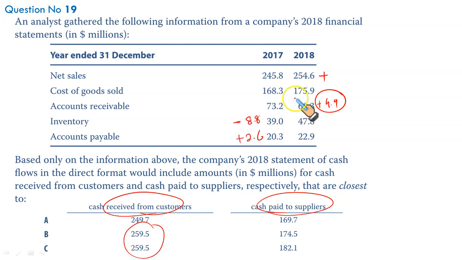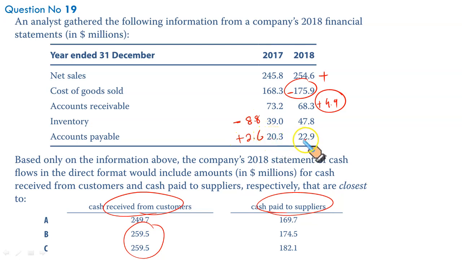B or C could. So for cash paid to supplier, you need to take your CGS for 2018. Look at this. Your inventory has gone up by 8.8. This increase in an inventory is your cash is being tied up in working capital. It's an outflow, negative 8.8.